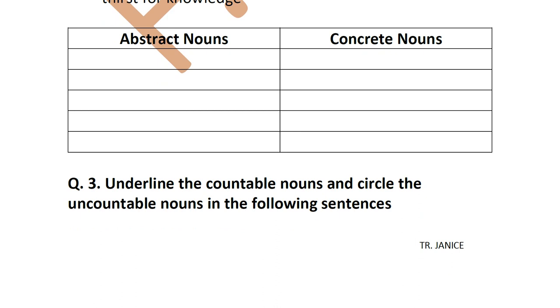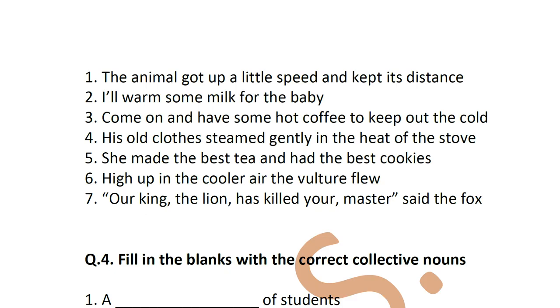Underline the countable nouns and circle the uncountable nouns in the following sentences. So, you will underline the countable ones and circle the uncountable ones. The first one. The animal got up a little speed and kept its distance. So, which is your countable? You can count the animals, correct? Yes? Then, can you count speed 1, 2, 3? No. Can you count distance 1, 2, 3? No. So, animal is countable and speed and distance uncountable. Same way you will do the rest of it.